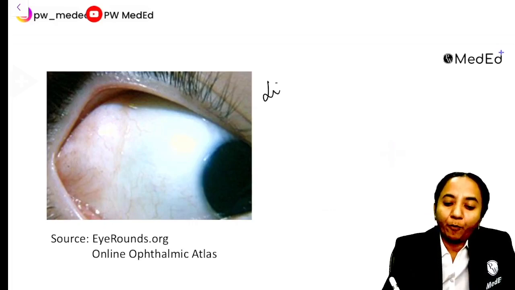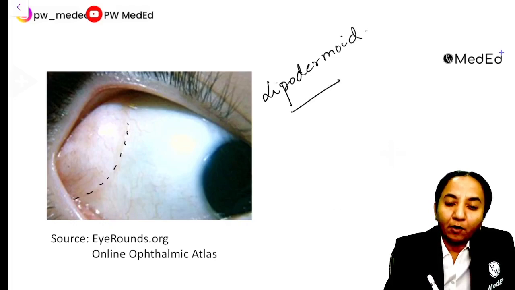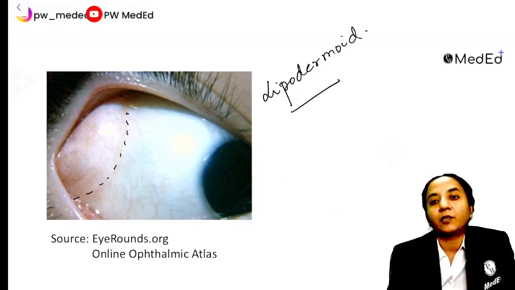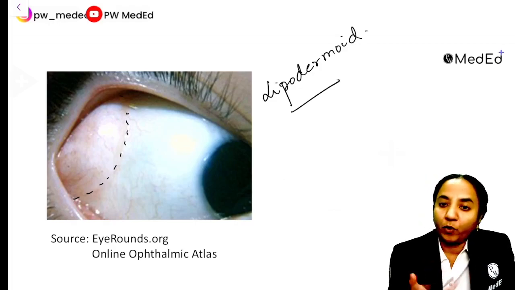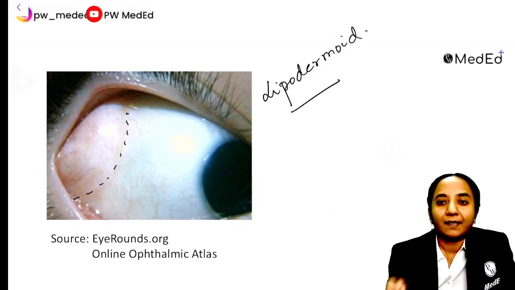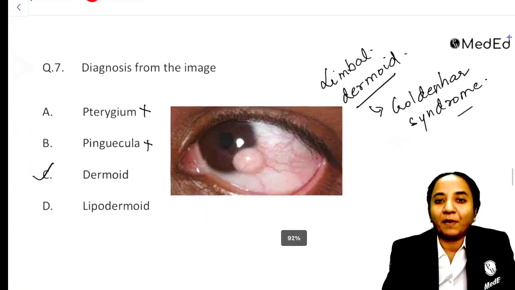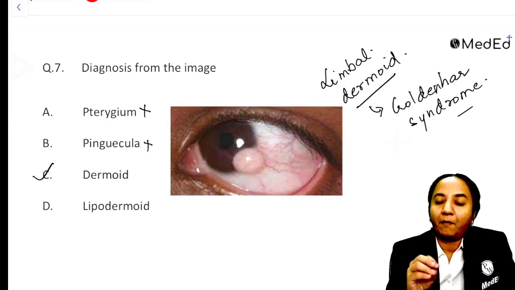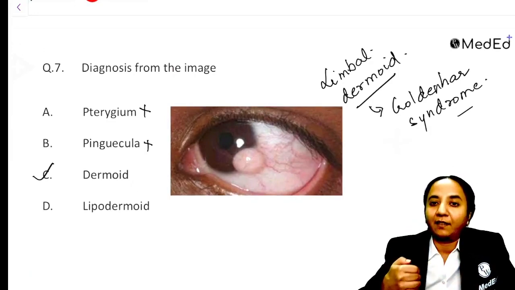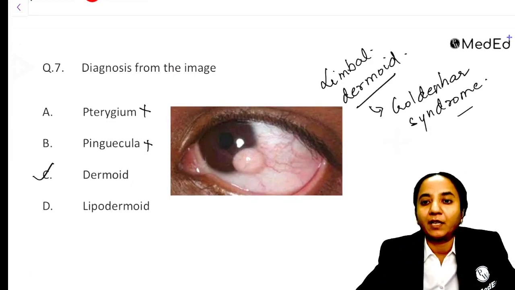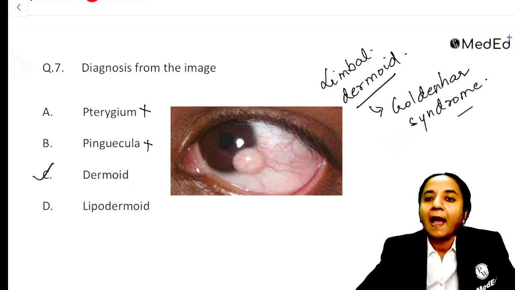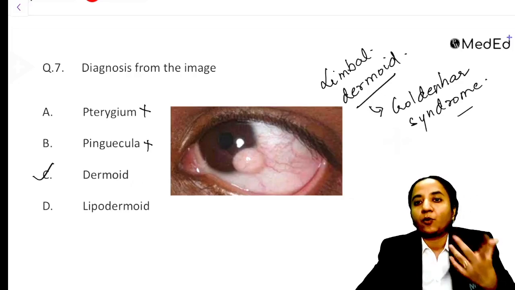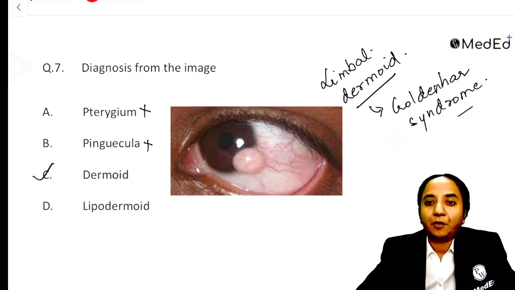This is what a lipodermoid looks like. This is a very typical image of a lipodermoid. You see this mass close to the outer canthus. So if this was the image that came in the exam, then it is lipodermoid. But if this is the image that came in the exam, a well circumscribed mass close to the limbus, half on the cornea, half on the other side, then this is a limbal dermoid. This is something we see in practice. And whenever we see this in practice, as I told you, we have to keep Goldenhar syndrome in mind.